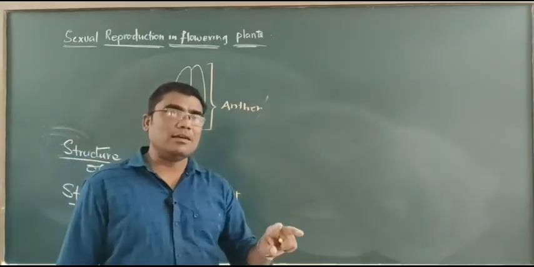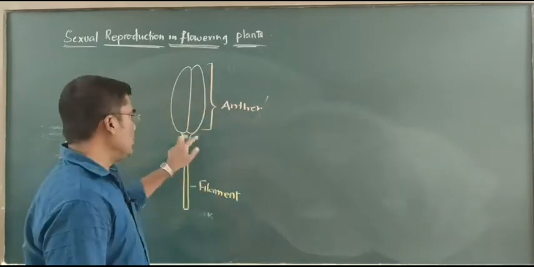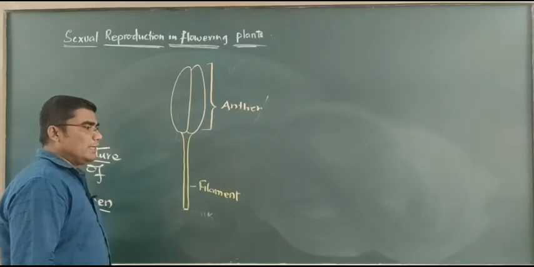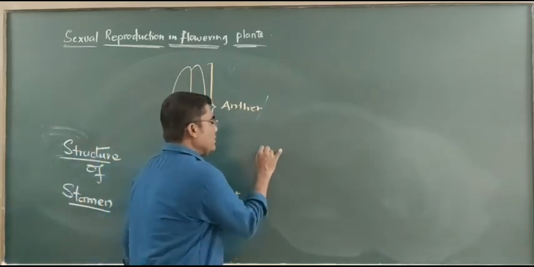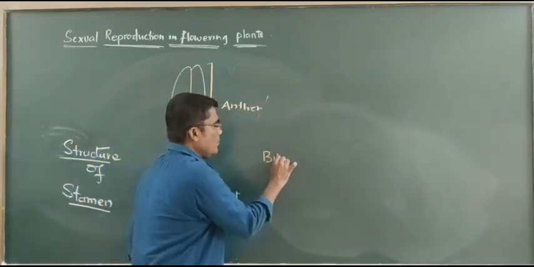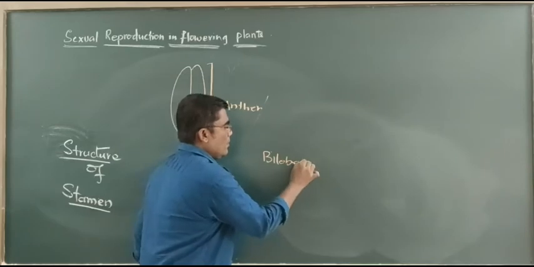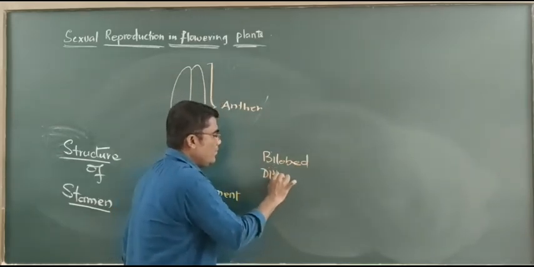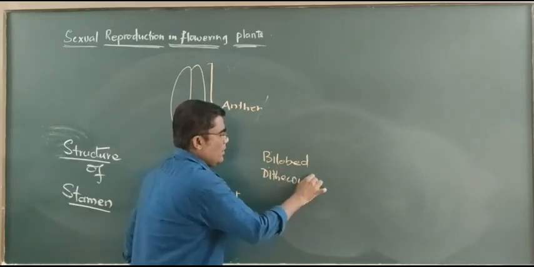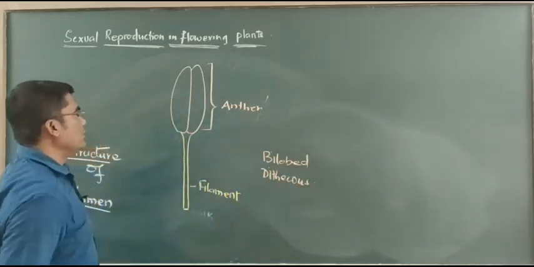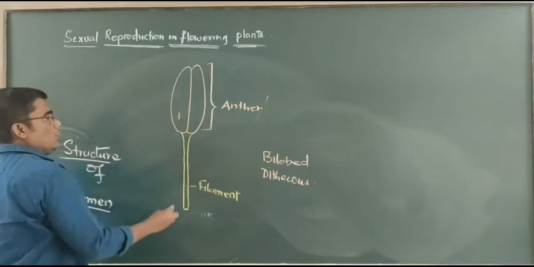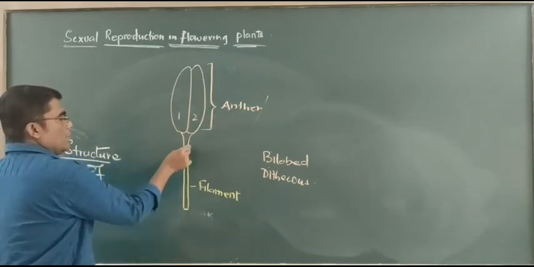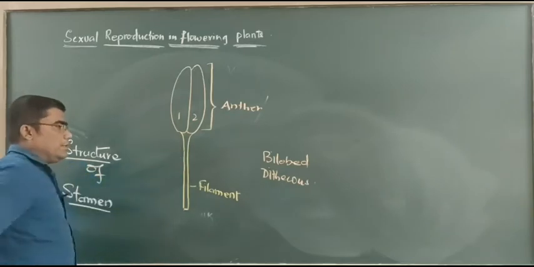Dithecous anther comprises two lobes. So here we are discussing the bilobed anther, that means the dithecous anther. Here this is the first lobe, this is the second lobe. These two lobes are commonly connected to the filament.